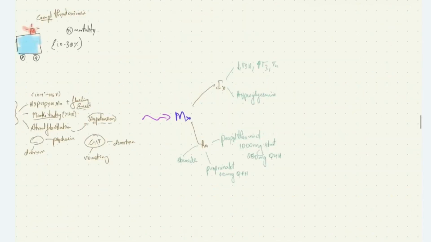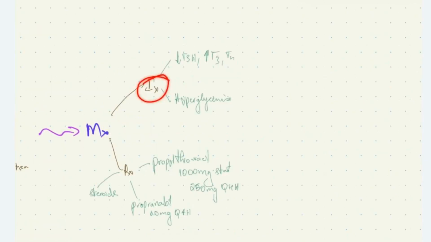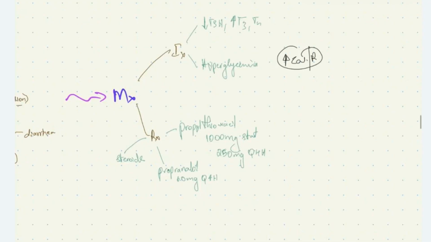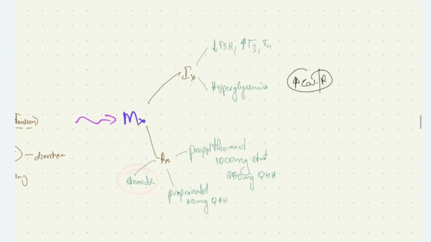Now, how do we manage these patients with thyrotoxicosis or thyroid storm? In the investigations we will see reduced TSH level and increased T3 T4 levels, no brainer. We can also see hyperglycemia due to increased catecholamine responsiveness. How to treat these patients? We give propylthiouracil 1000 mg stat followed by 250 mg 4th hourly. Also, we can give propranolol 60 mg 4th hourly to fight back the increased sympathetic activity. The use of steroids in these patients has been seen to be helpful.